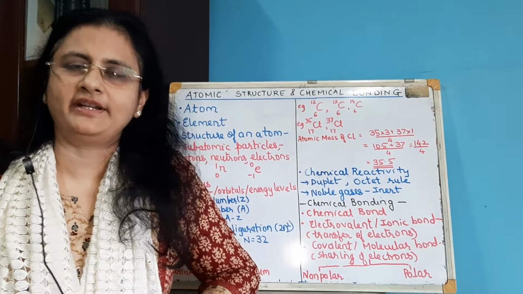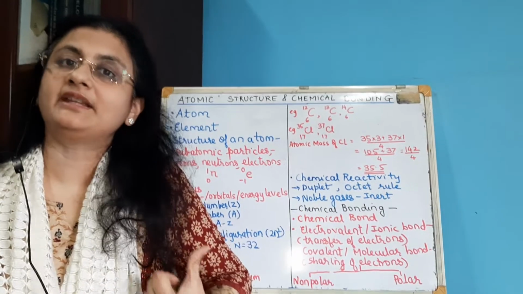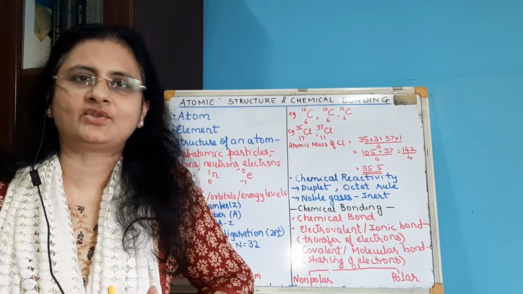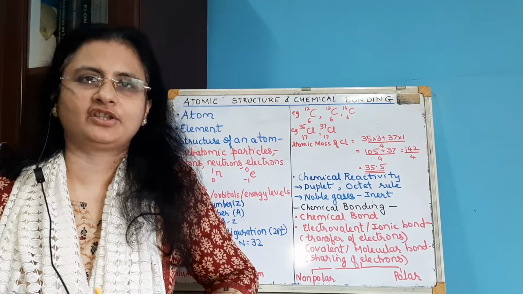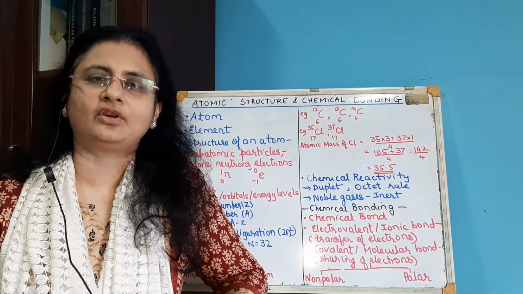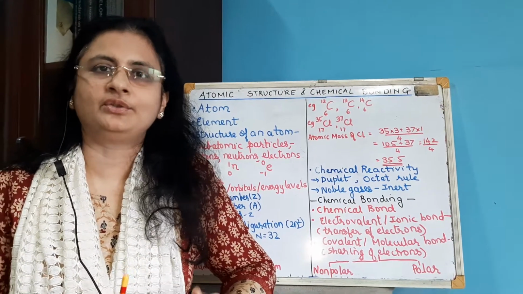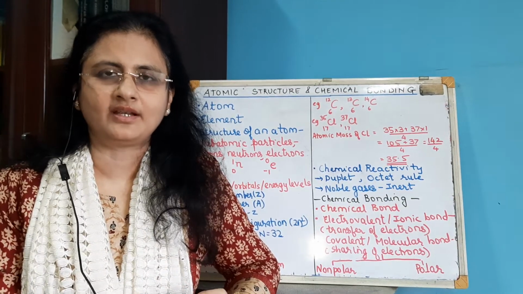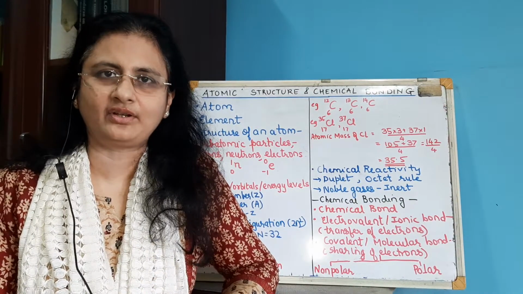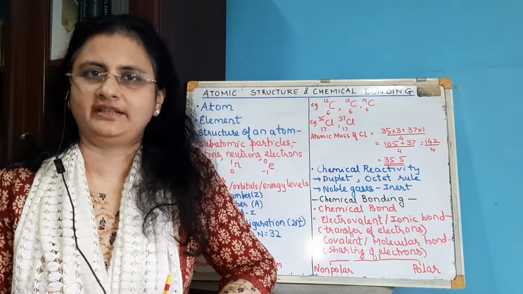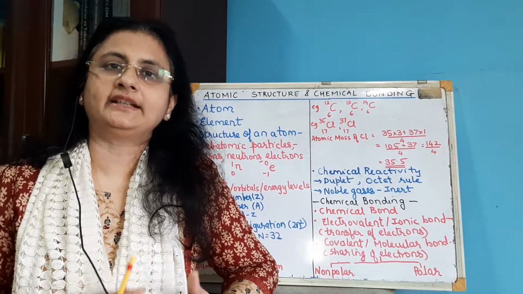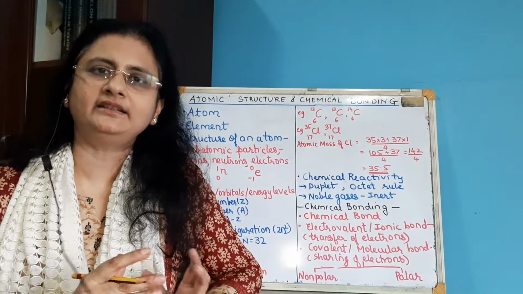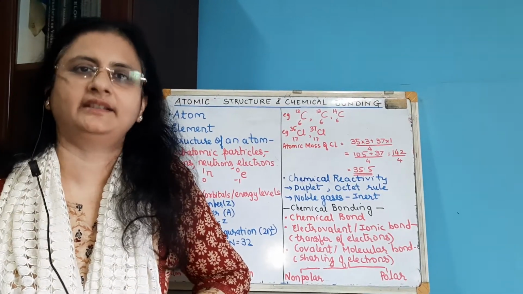The reason they are involved in chemical bonding, the reason for their chemical reactivity, is that they have an unstable electronic configuration. Say sodium 2,8,1, magnesium 2,8,2. All their configurations are unstable. So to achieve stability, they are either going to lose electrons, or gain electrons like chlorine, or share the electrons. So in an attempt to achieve stability, they will form bonds with other atoms.